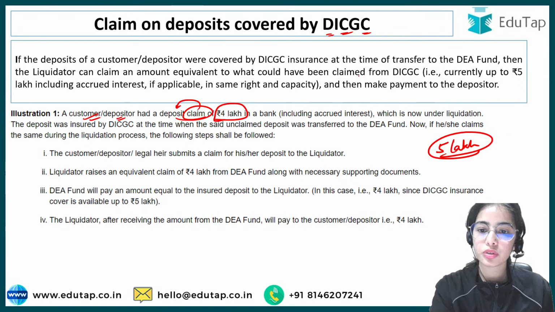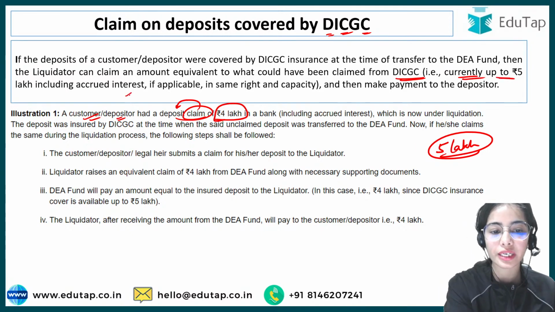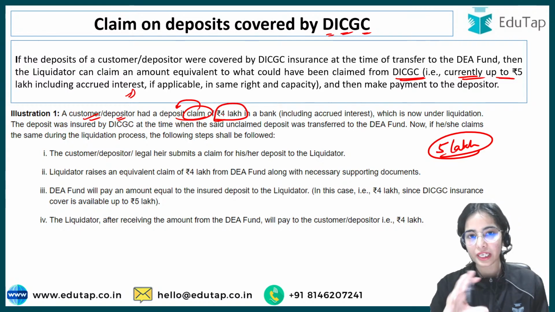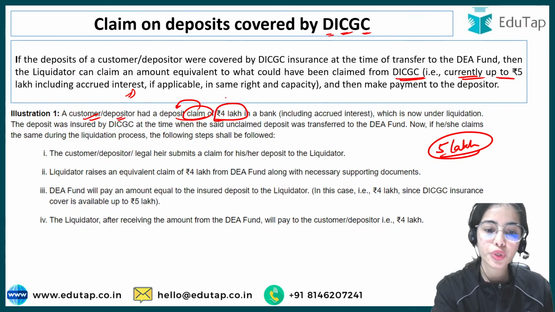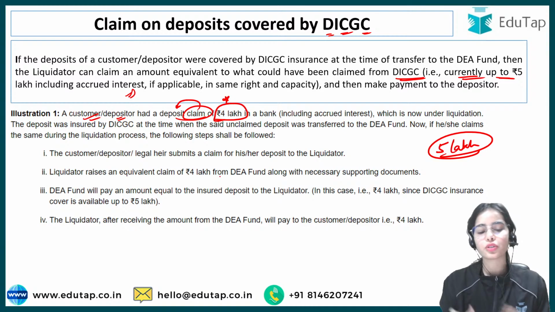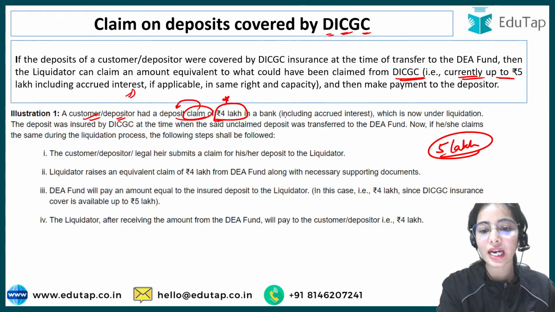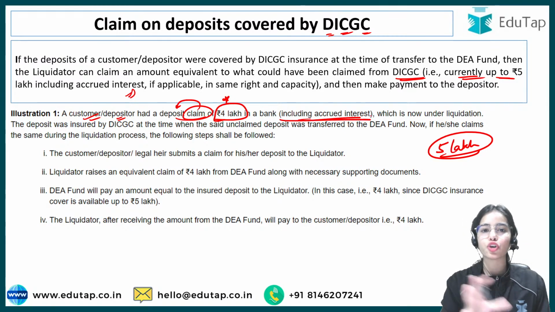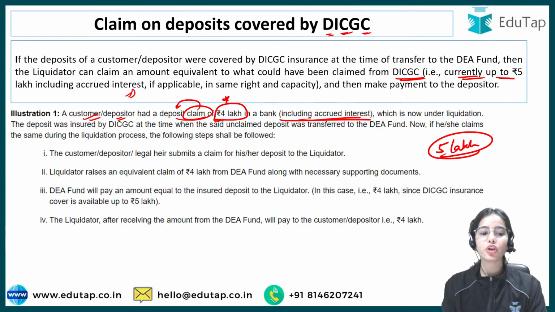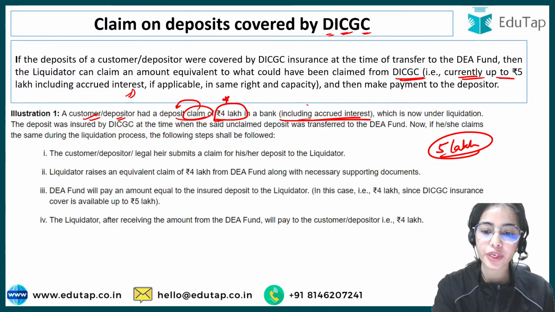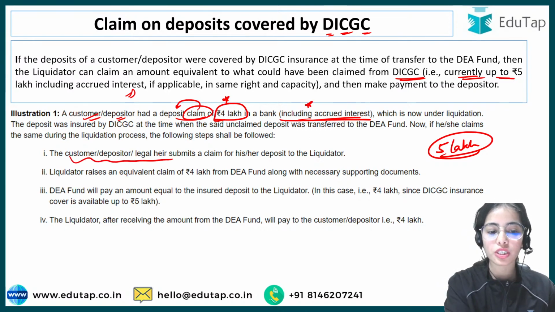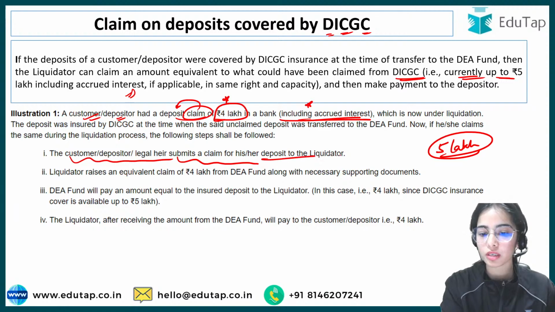Currently, up to 5 lakh, including the accrued interest, is insured by the DICGC. So if your claim is of 4 lakh including the accrued interest, it is insured by the DICGC. The customer, depositor or legal heir submits the claim to the liquidator.